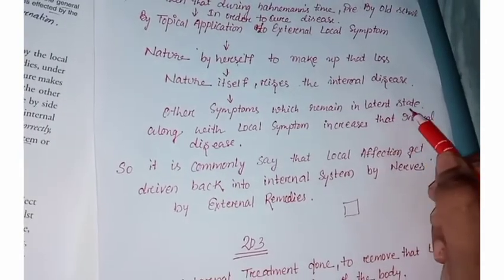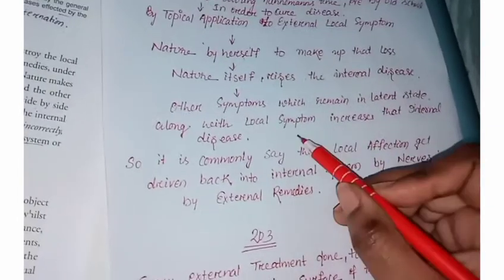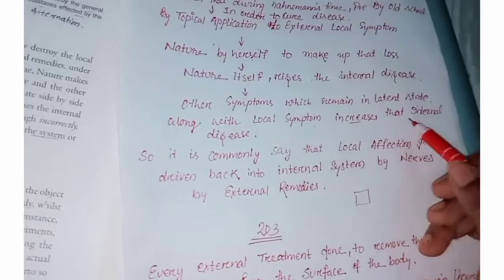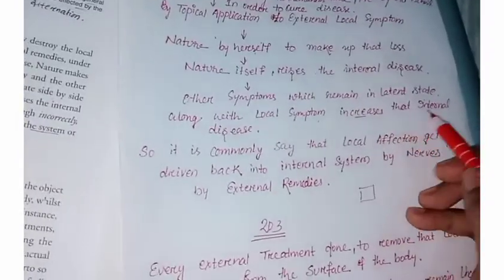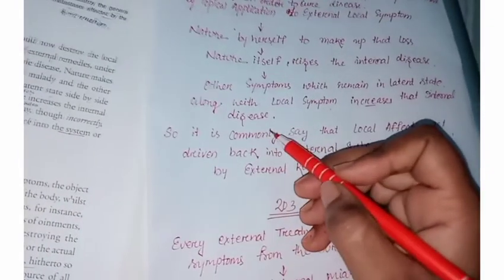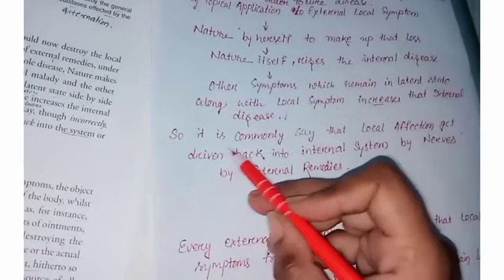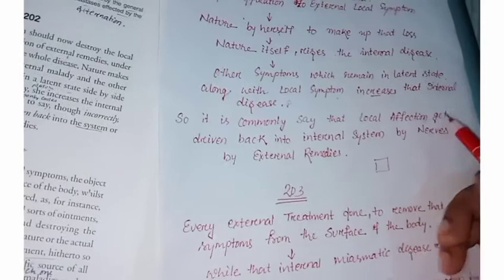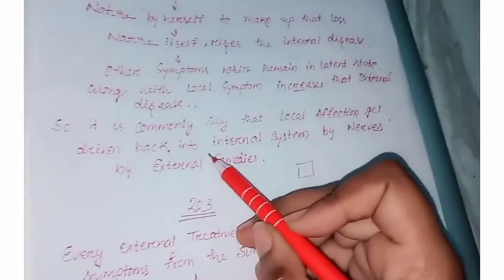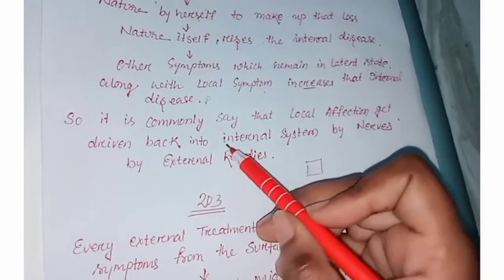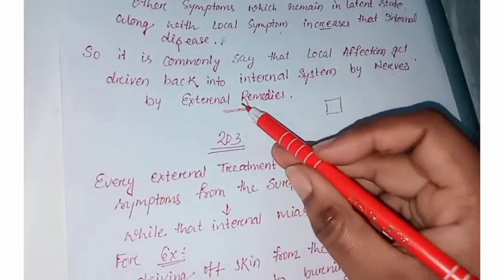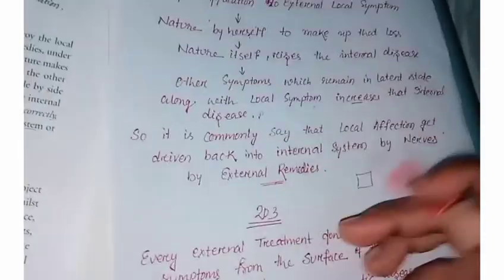Other latent symptoms also arise with that local symptom, and they undergo increase in their manifestation, so that the internal disease becomes more prominent. Okay, so it is commonly said that the local affection gets driven back by that topical application, so that the internal symptom is driven back internally by these external remedies. Okay, this is the short summary of 202.